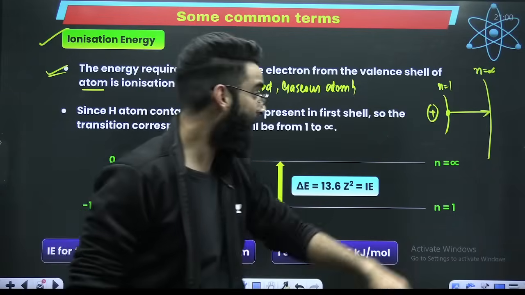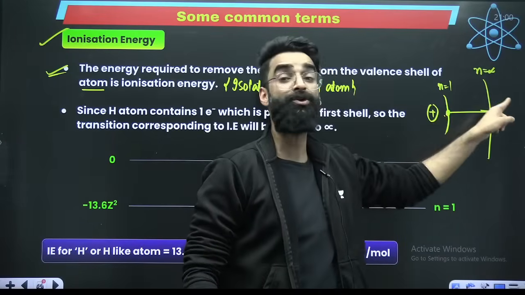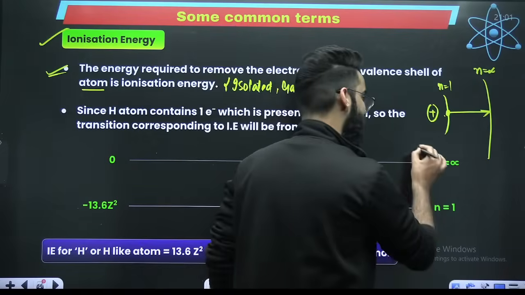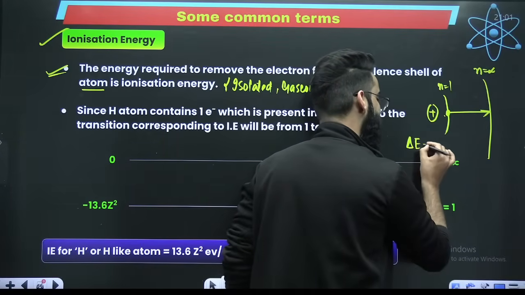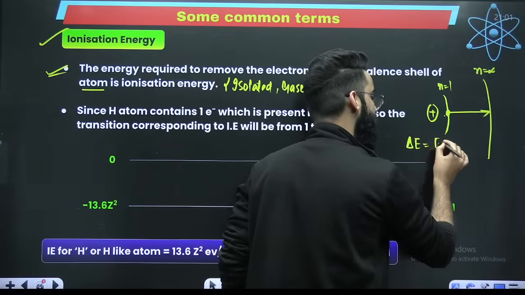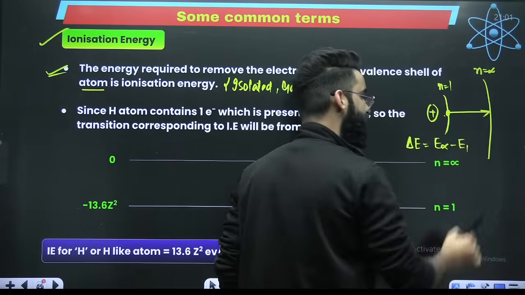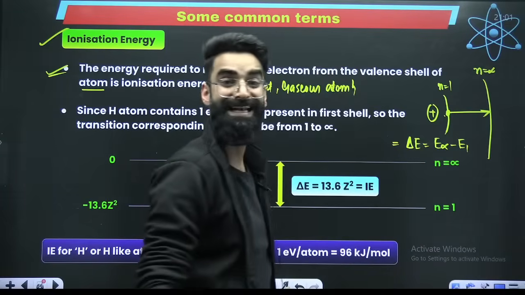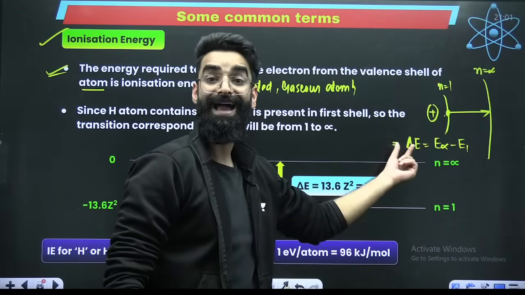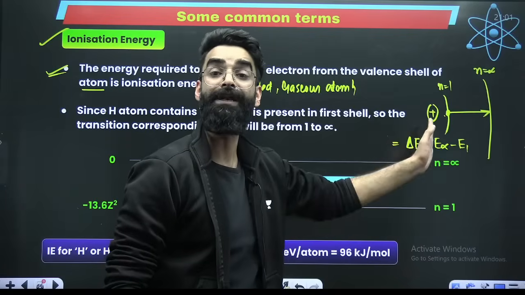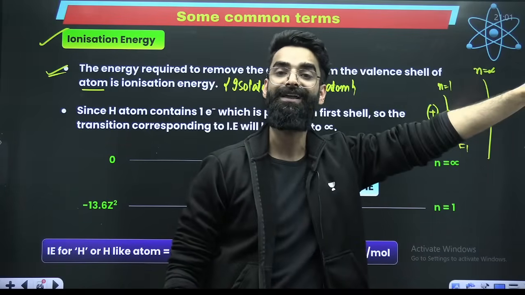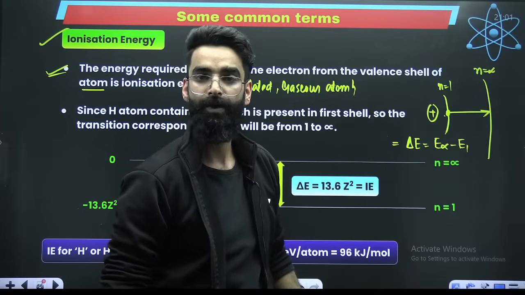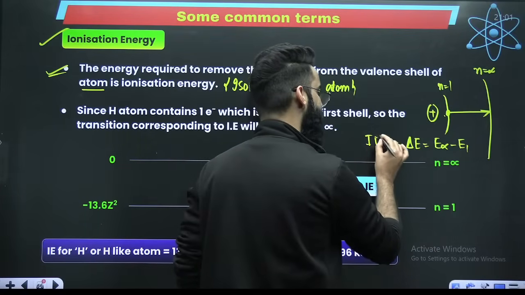Now, if you look carefully, you are sending the electron from lower energy state to higher energy state. Energy has to be absorbed by the electron, and that amount of energy will be equal to final minus initial, E infinite minus E1. This much energy gap, this delta E, has to be absorbed by the electron, then only it will shift from 1 to infinity. And the amount of energy required is what you call ionization energy.